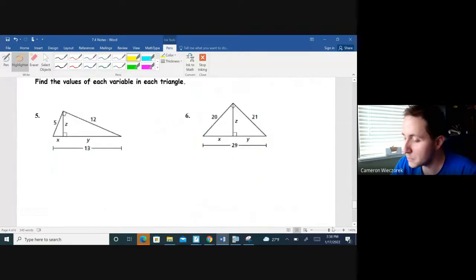And sometimes with these problems, if you're not sure where to start, sometimes the best way to do it is try to set up the proportion, and you'll know if you get stuck because you're going to have more than one variable in the equation, and you can't solve one equation that has more than one variable. So I'll kind of show you what I mean.